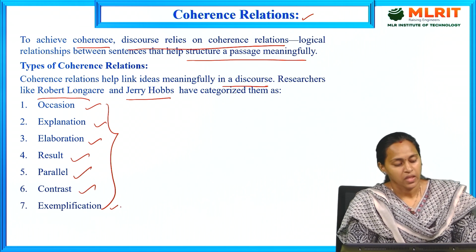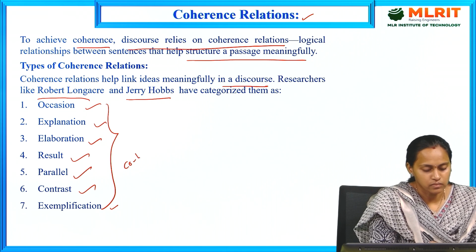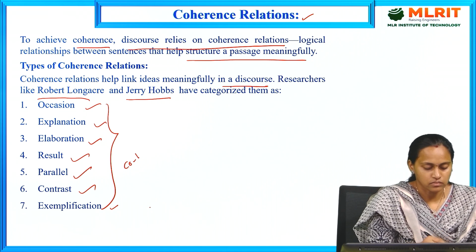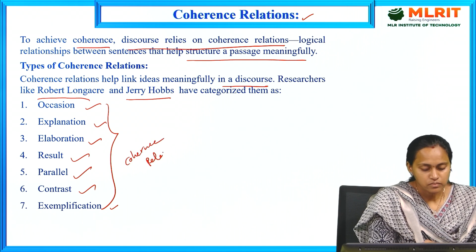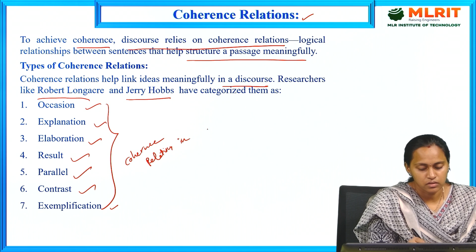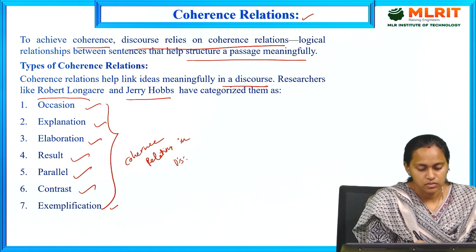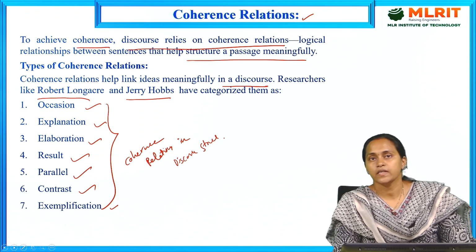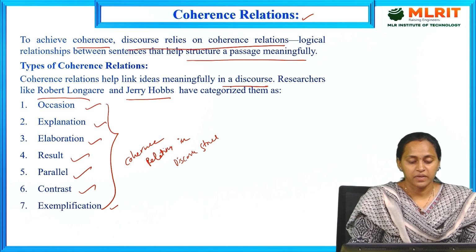These are the seven coherence relations in the discourse structure, used to form the logical flow and connectivity between the sentences.